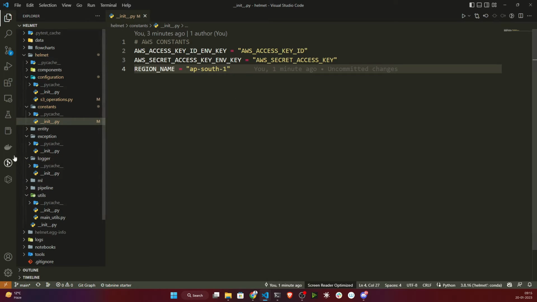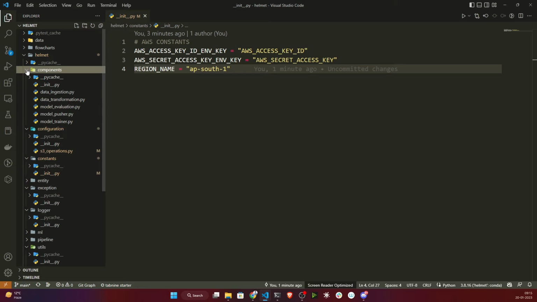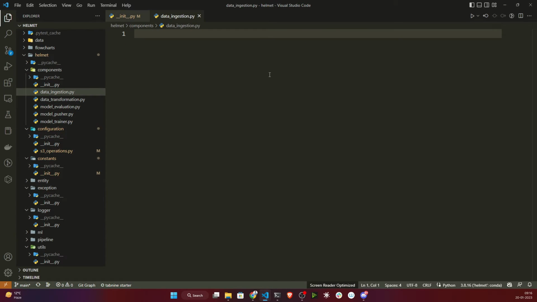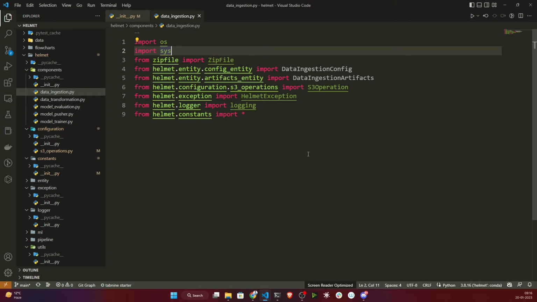So first of all, here inside components, I created one file called data ingestion. Okay, so I'll open this file. Here I'll be writing all the data ingestion related code. First of all, I need to import some of the libraries. These are the libraries that are needed.